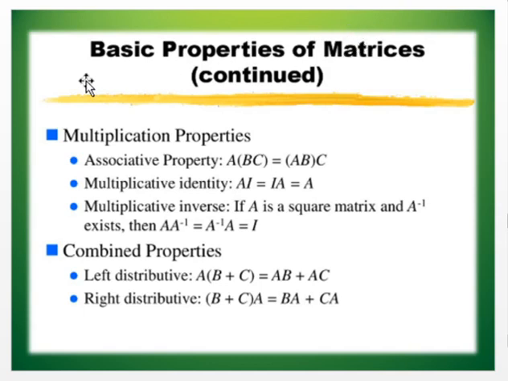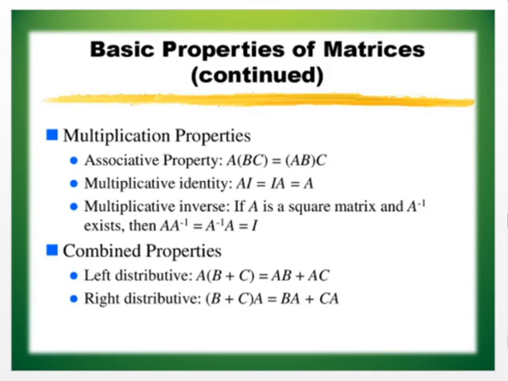As we said, matrix multiplication is always associative. We cannot give that statement for the commutative property. In general it is not commutative, not always. So you can remember that it differs depending upon the matrices. Then multiplicative identity: here I is the multiplicative identity. So AI is equal to IA is equal to A.